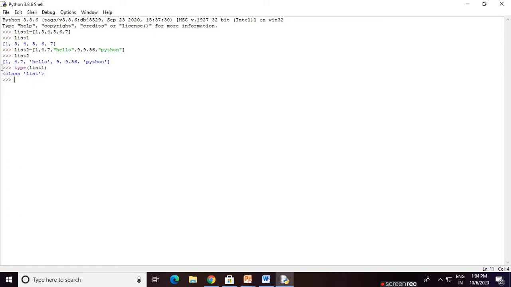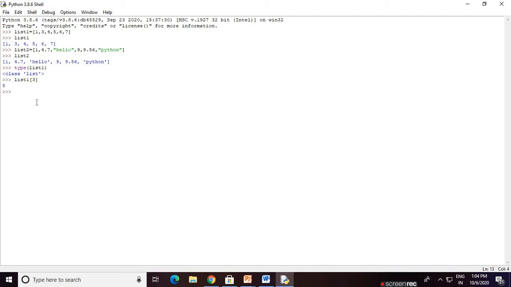Now I would like to show you how to access the elements. For example, if we are accessing the 4, we index from 0, 1, 2, 3, 4, 5. So what is the index of 4? If you print list 1 of 3, then press enter, you get 5, because that means 0, 1, 2, 3.